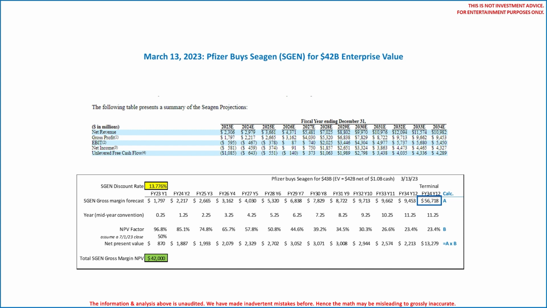Nonetheless, if we assumed a terminal value of $56.7 billion, then the resulting discount rate on the Seagen transaction would be 13.776%. This is probably way oversimplified, or worse, dead wrong, but it's certainly not a 28% discount rate. In any event, Seagen was truly a one-of-a-kind transaction. We would not consider Seagen as a peer for any existing commercial stage oncology-focused biopharma anyways.